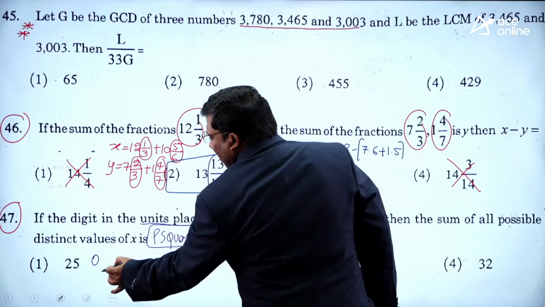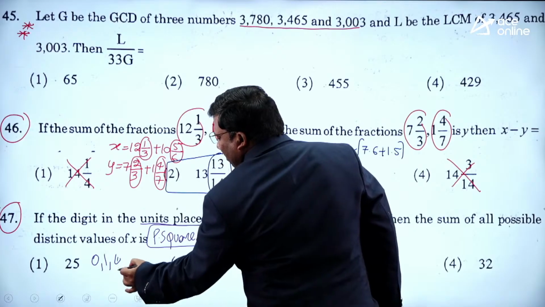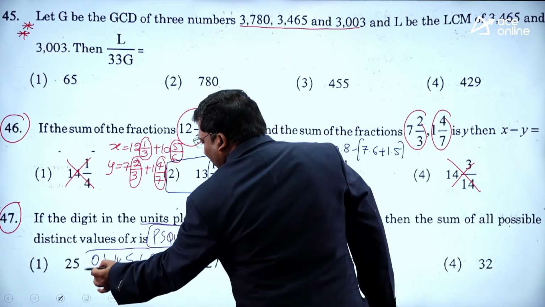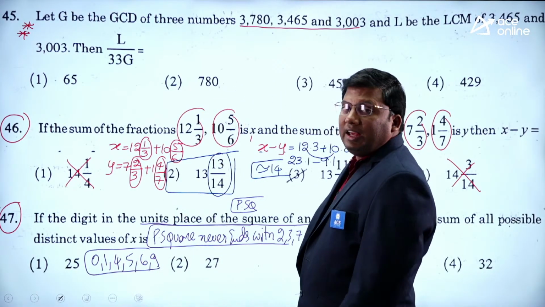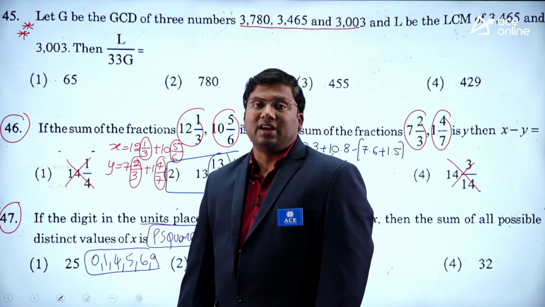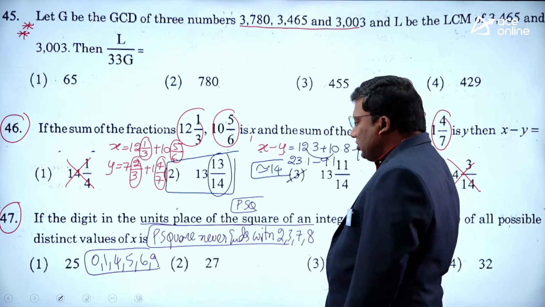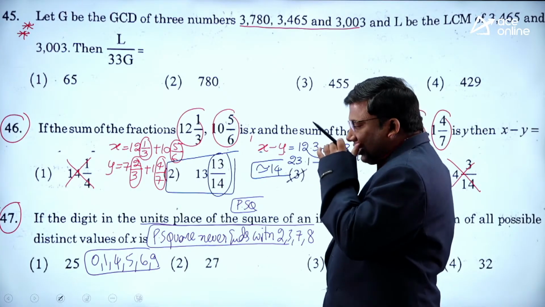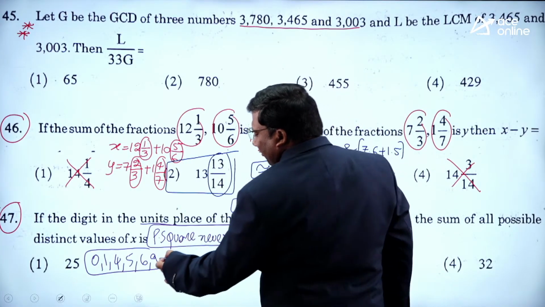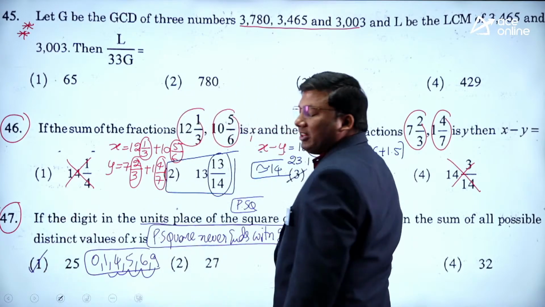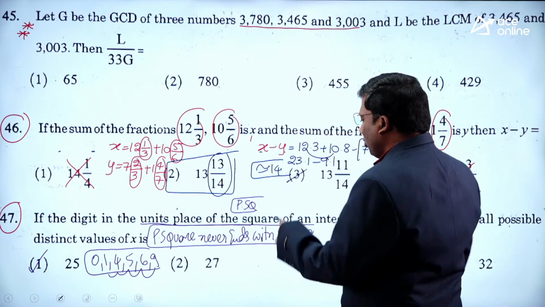That is the concept. So which numbers will it end with? 0, 1, 4, 5, 6, 9. The unit digit of a perfect square never ends with 2, 3, 7 or 8, so it ends with 0, 1, 4, 5, 6 or 9. So 6 plus 9 is 15, plus 5 is 20, plus 4 is 24, plus 1 is 25. That is the answer for the 47th question.